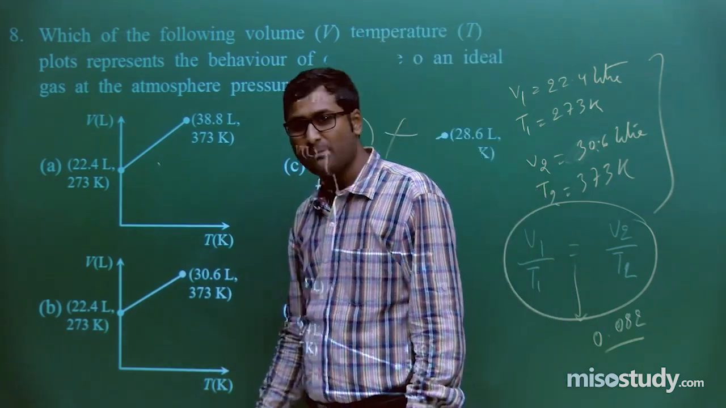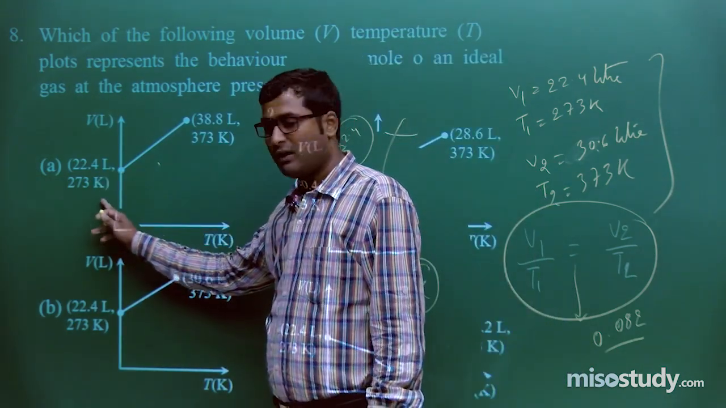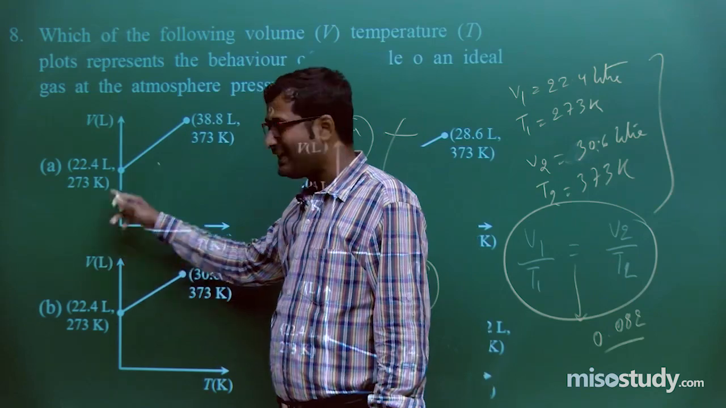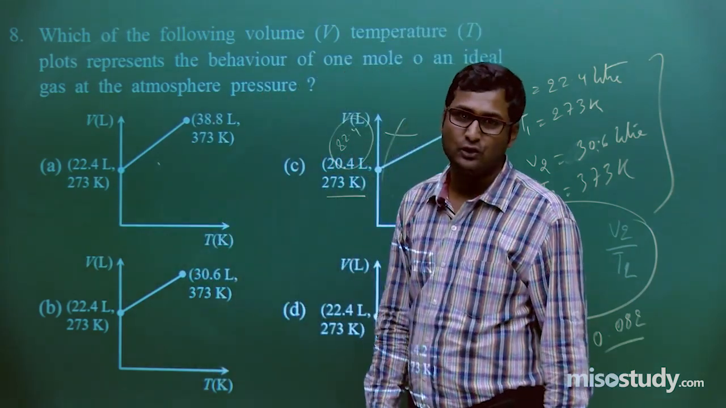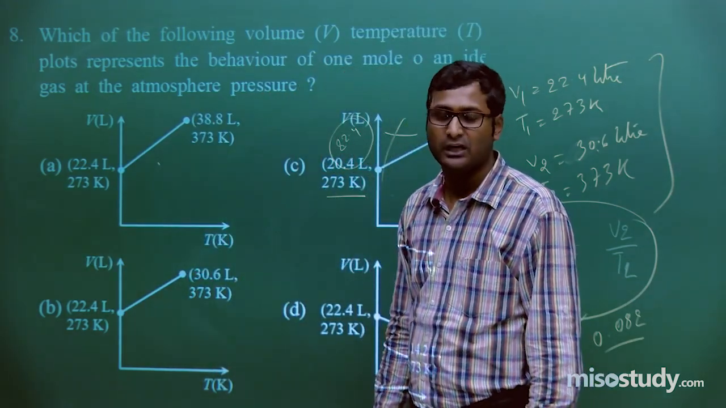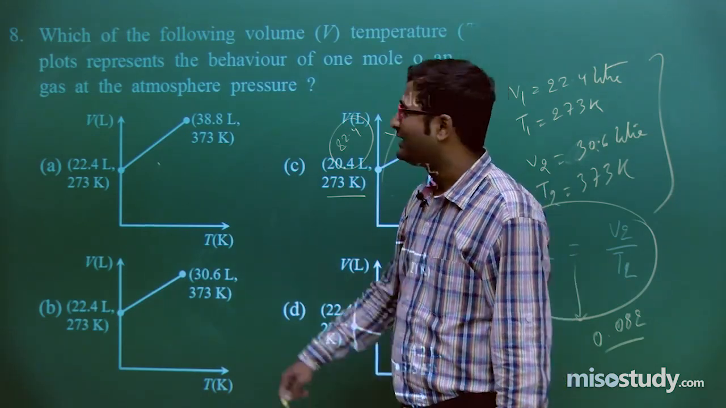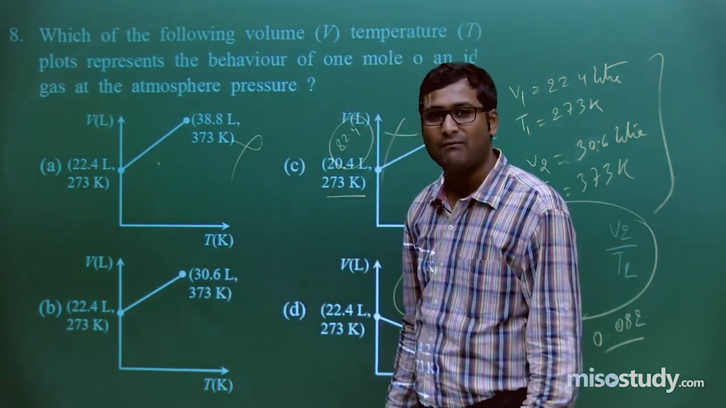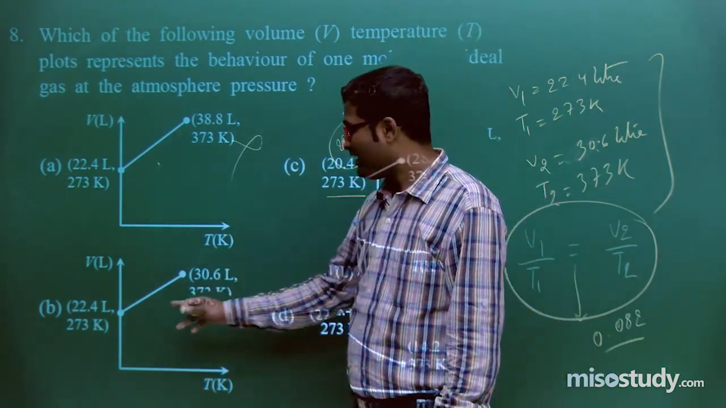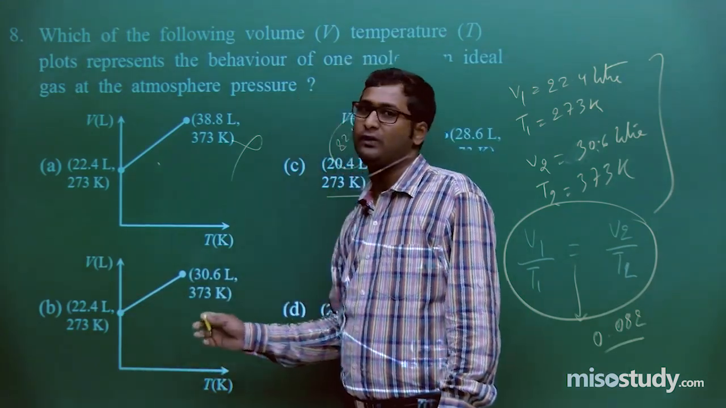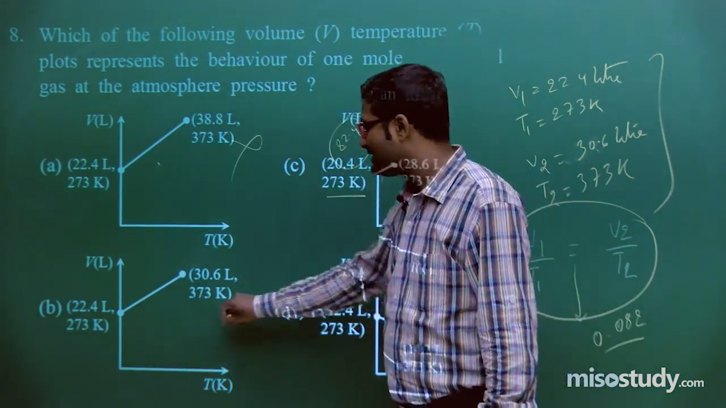In case of A, V1 upon T1 is not equal to V2 upon T2. If V1 upon T1 is not equal to V2 upon T2, then this is not the graph of V by T. But here V1 upon T1 is equal to V2 upon T2. So this is the option.